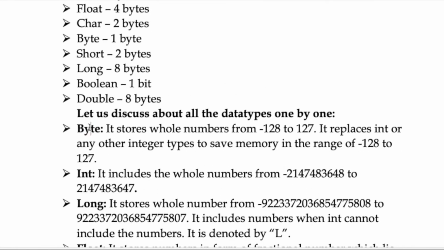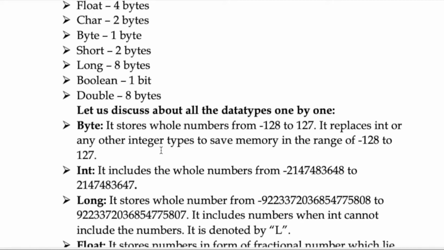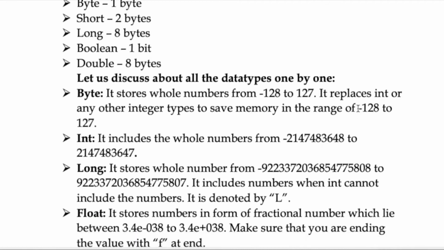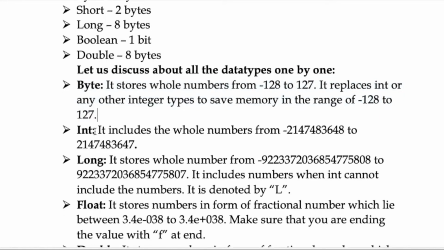So first of all we'll discuss byte. It stores whole numbers from -128 to 127. It replaces int or any other integer types to save memory in the range of -128 to 127. So if the whole numbers are within the numbers we listed here, this byte can store them. So it can replace int or any other data type which can store up to this value, -128 to 127.